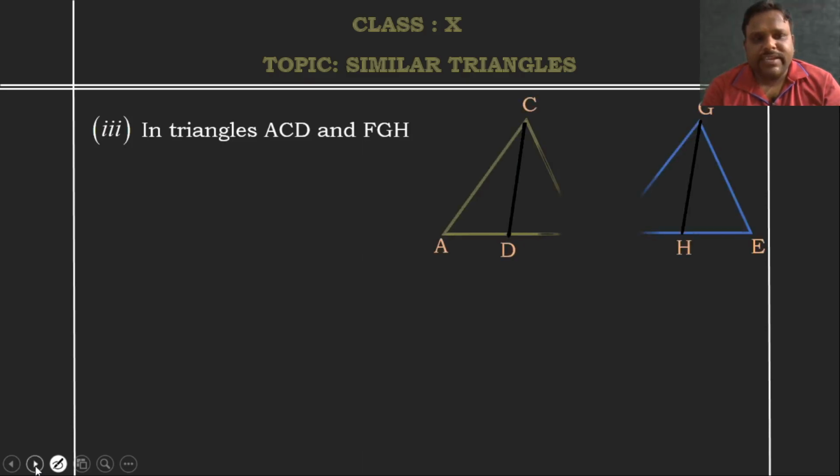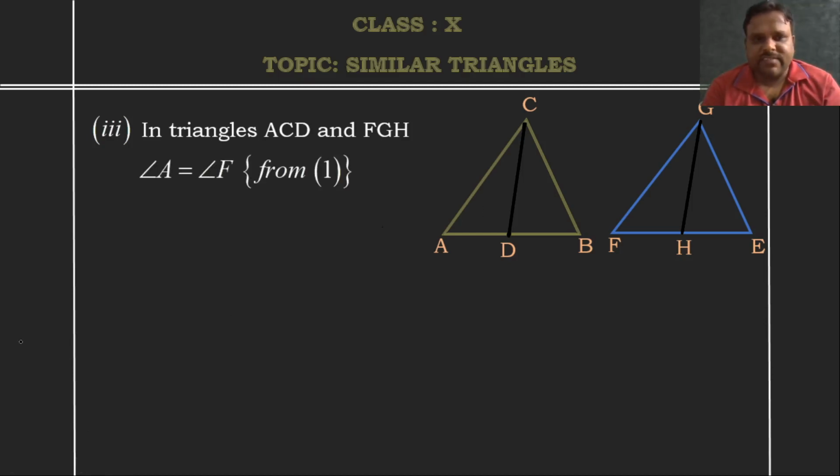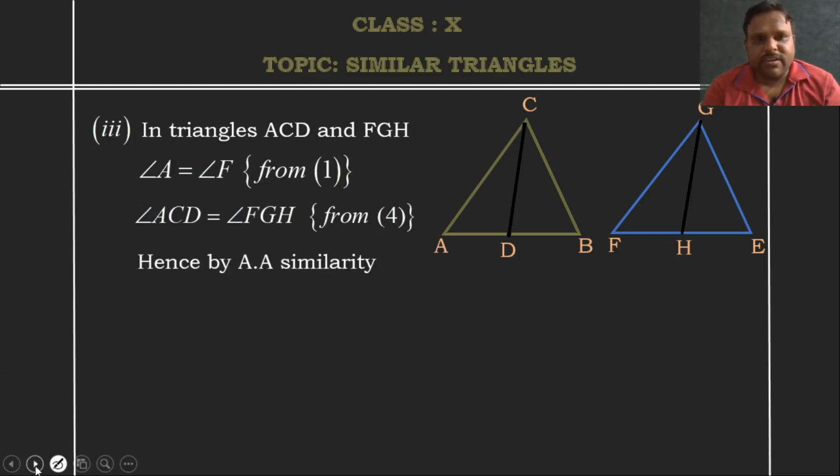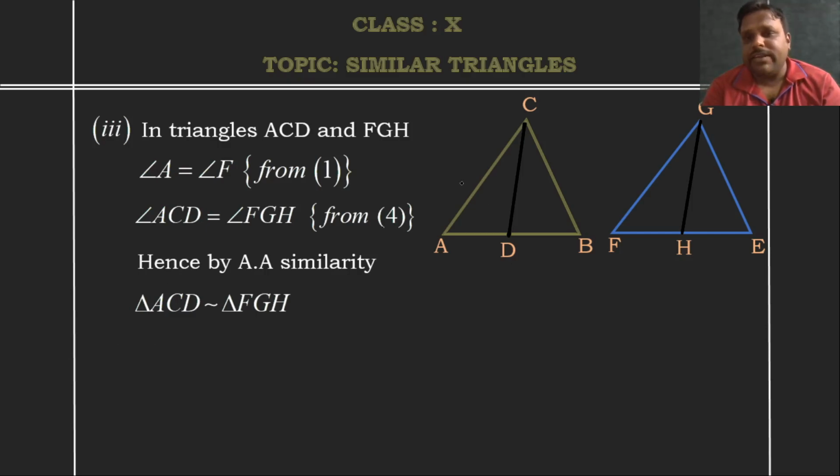Now consider these two triangles again, ACD and FGH, because this time we have to prove those two are similar. Actually this similarity was done in the first case itself. Again we will do the same thing. Here angle A is equal to angle F, as we discussed earlier. Second, angle ACD is equal to angle FGH. This is also the third part. Again by AA similarity, triangle ACD is similar to triangle FGH. Why I am showing this is because in the first case we proved this. Once we proved triangle ACD is similar to triangle FGH, then only we go for the ratio of their corresponding sides. We had already done this, but it is shown just for the case.